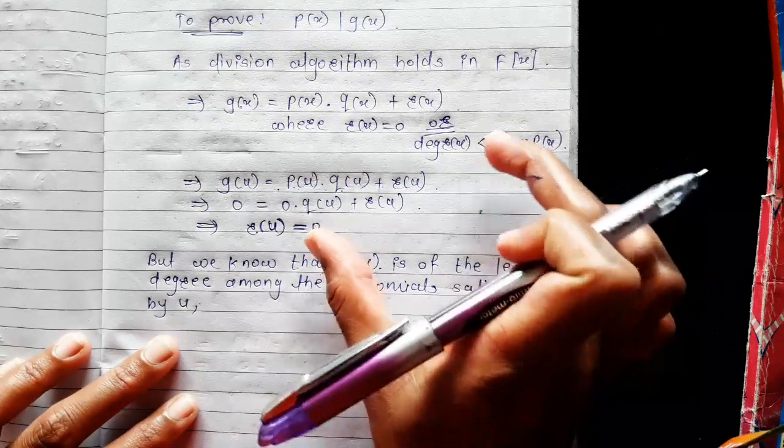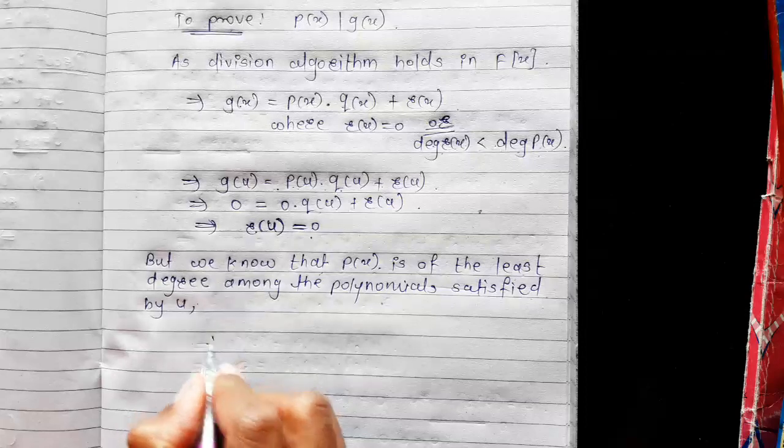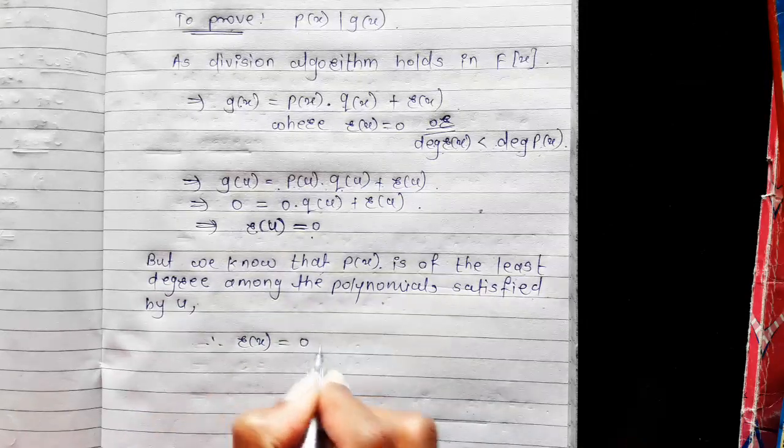Therefore these both things cannot happen simultaneously, and therefore r(x) must be 0.